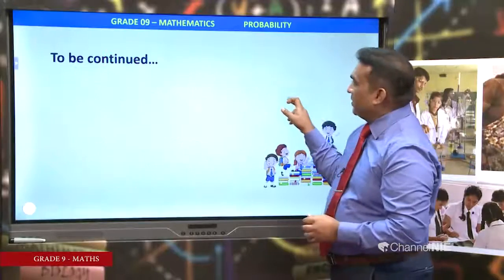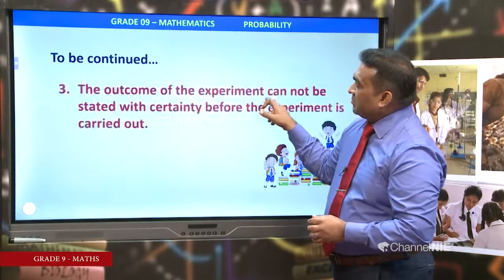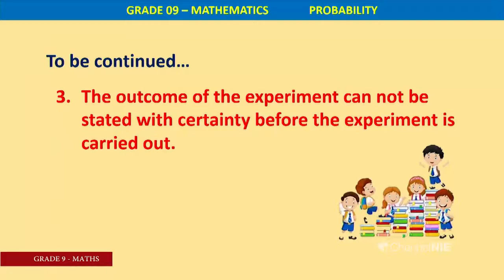Then the outcomes of the experiment cannot be stated with certainty before the experiment is carried out. Before doing the experiment, you can't find out which result will occur at that moment.